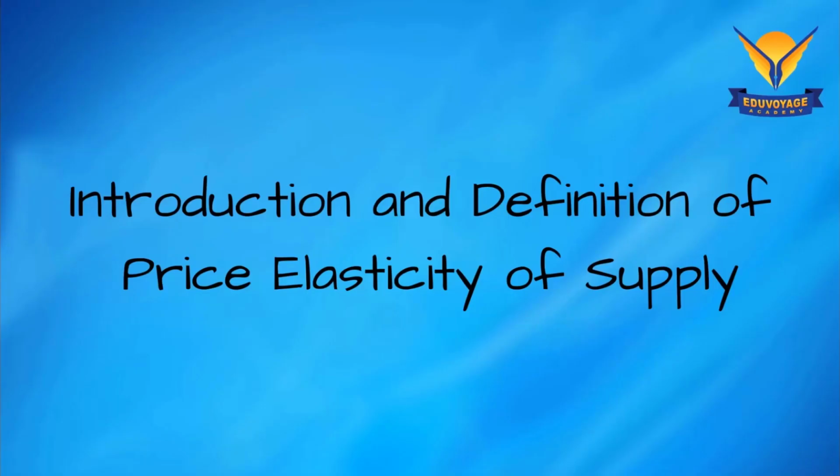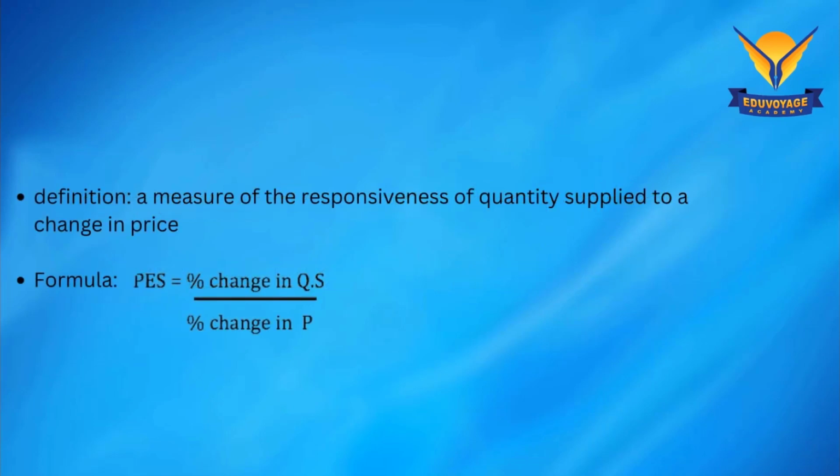Okay, anyone who can define PES? Can you define? Price elasticity of supply is a measure of the responsiveness of quantity supplied to a change in price. The formula is percentage change in quantity supplied upon percentage change in price. Absolutely. Good. It measures the responsiveness of quantity supplied to a change in price of a product. Then write the formula. PES is equal to percentage change in quantity supplied upon percentage change in price.